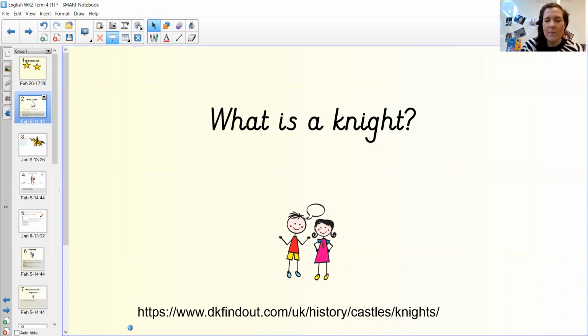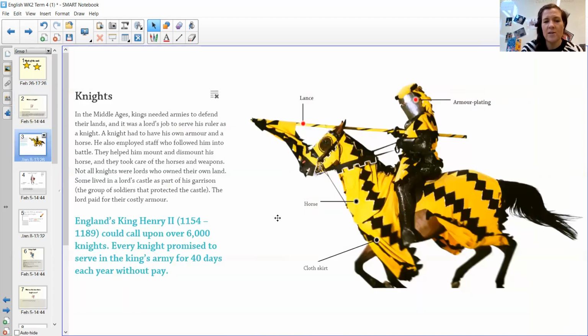Okay, and at the bottom of this screen, this is the link that we're going to send you to have a look at. It's got a really good page that tells you all about knights, gives you more information, and it's quite interactive. So you can press on the buttons and find out a little bit more. Now, I would share this with you, but I can't currently via Zoom. So what I've done is I've taken a screenshot so that you know that you're on the right page. Okay, so the link will take you to a page that looks like this, and all of these labels are interactive. So you can tap on it and then it'll give you a little bit more information.